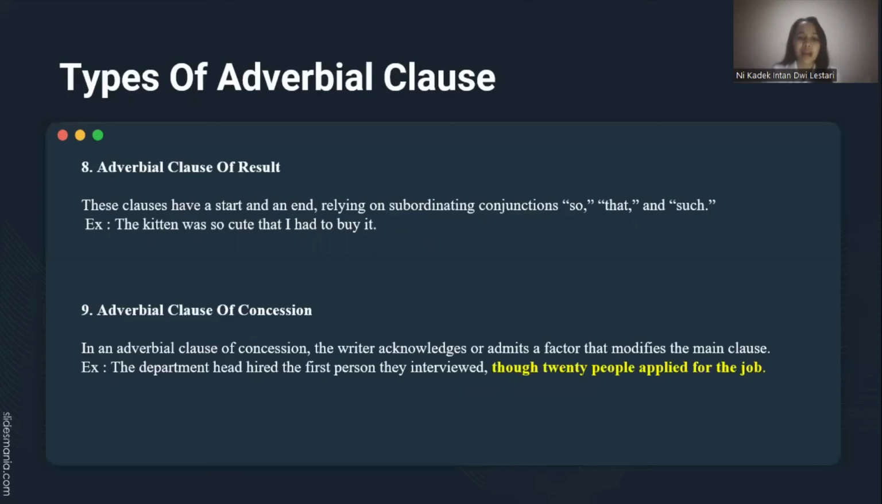Number 9, adverbial clause of concession. In an adverb clause of concession, the writer acknowledges or admits a factor that modifies the main clause. For example, the department had hired the first person they interviewed, although over 20 people applied for the job.